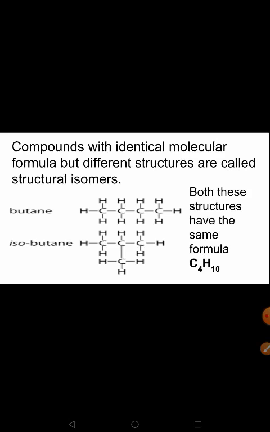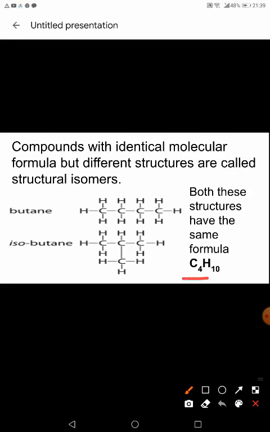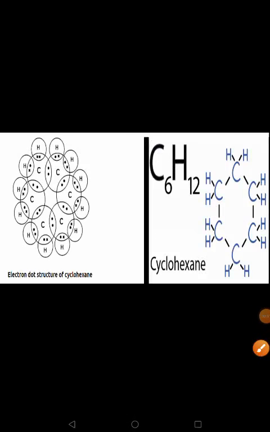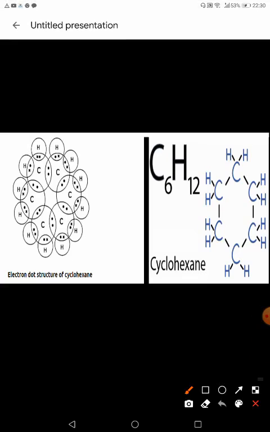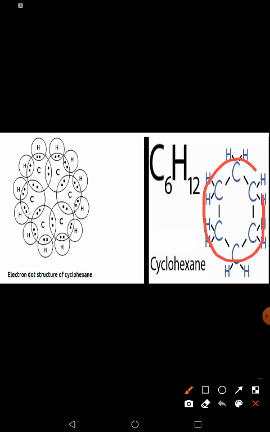Both the structures mentioned here, butane and isobutane, have the same molecular formula, C4H10. Clear to you? You have studied the straight line structure and branch structure of arranging carbon atoms. Now there is one more pattern which you have to learn, that is the ring-like way of arranging carbon atoms. Cyclohexane stands as an example. Here the 6 carbon atoms in cyclohexane are arranged in the form of a ring, and the hands of these carbon atoms are connected to hydrogen atoms. C6H12 is the molecular formula for cyclohexane, and the electron dot structure for cyclohexane is also mentioned here. Please make a note of it.